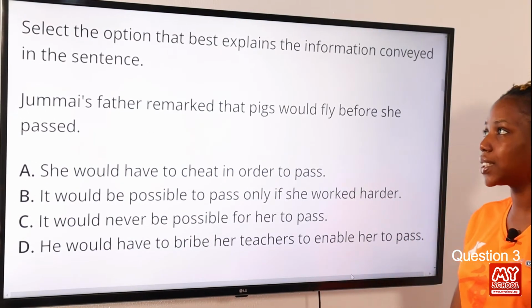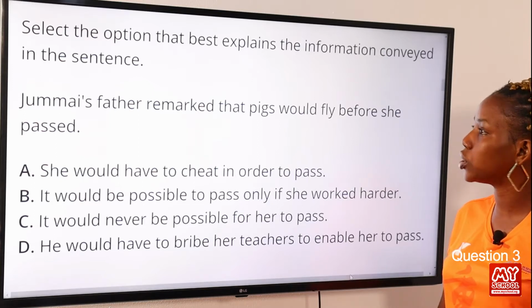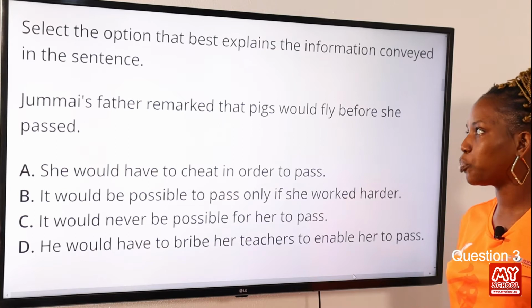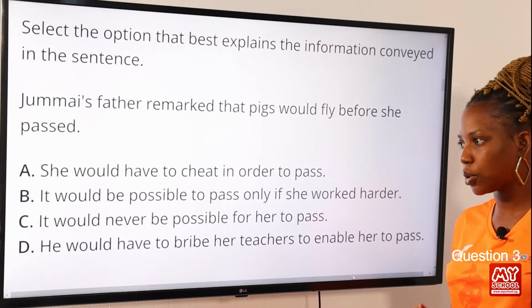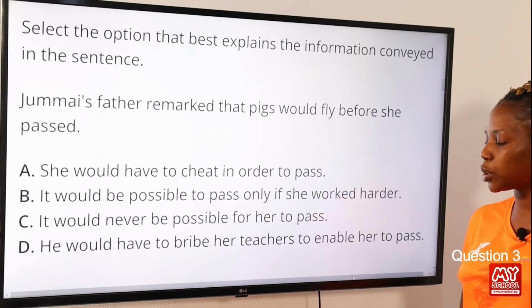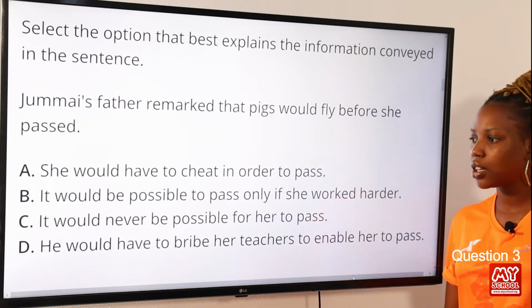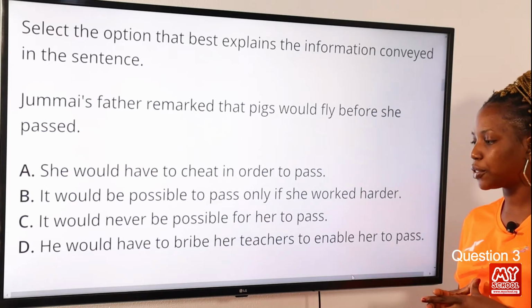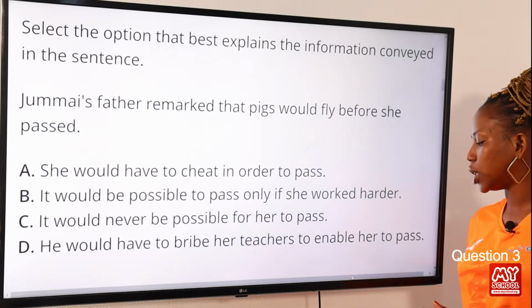Question 3. Select the option that best explains the information conveyed in the sentence. Jemai's father remarked that pigs would fly before she passed. Option A, she would have to cheat in order to pass. Option B, it would be possible to pass only if she worked harder. Option C, it would never be possible for her to pass. Option D, they would have to bribe her teachers to enable her to pass.